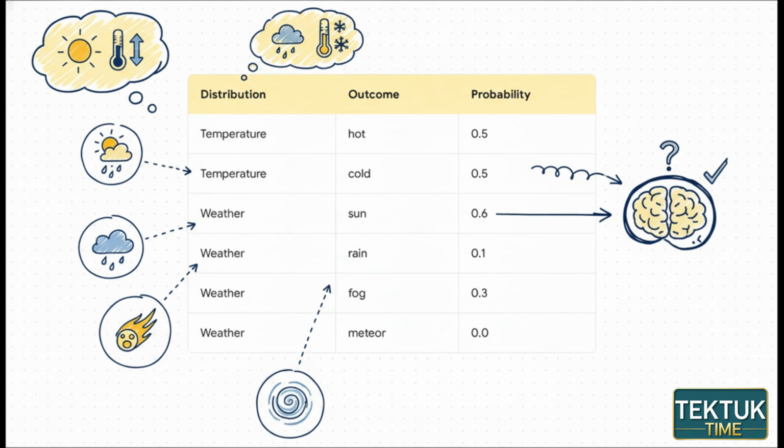A table like this, which is called a probability distribution, acts as the AI's belief sheet. So for temperature, it believes there's a 0.5 or 50% chance of hot and a 50% chance of cold. For weather, it's assigning a 60% chance to sun, 10% to rain, and so on. Notice it's even assigned a 0% chance of a meteor strike. This is the moment belief becomes actual math.